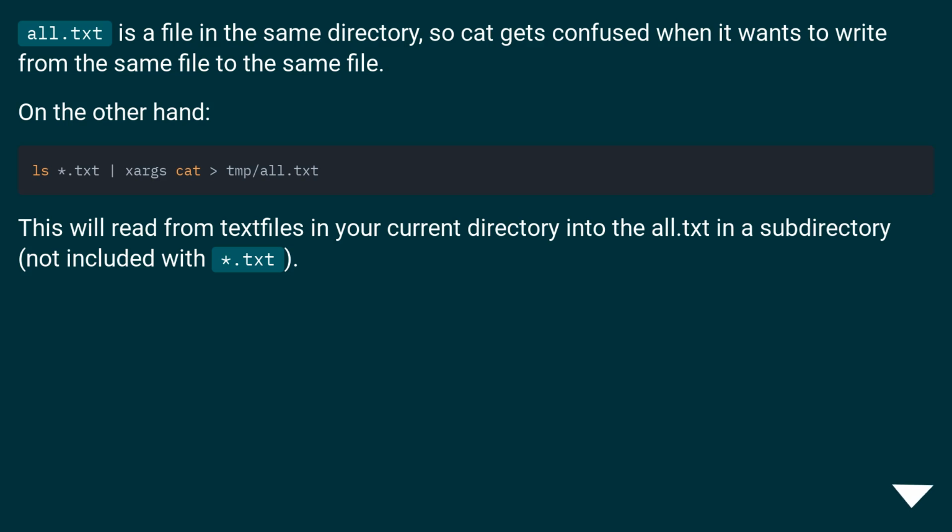all.txt is a file in the same directory, so cat gets confused when it wants to write from the same file to the same file. On the other hand, this will read from text files in your current directory into the all.txt in a subdirectory, not included with *.txt.